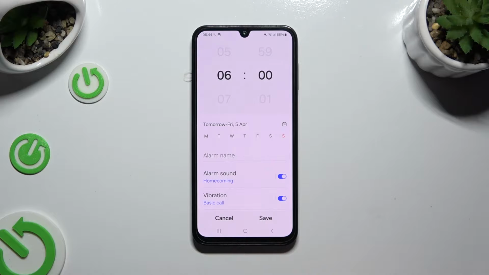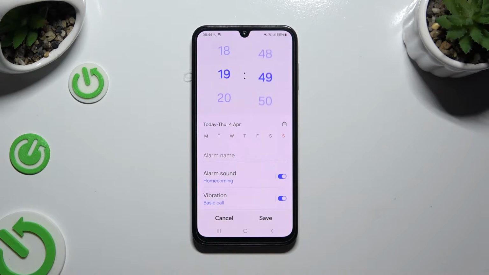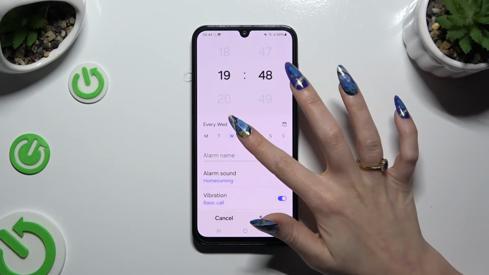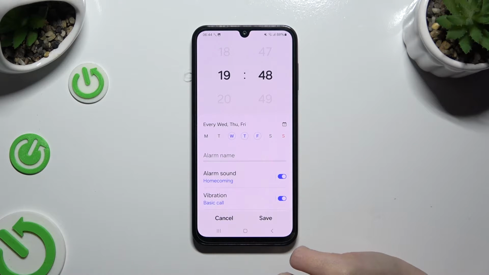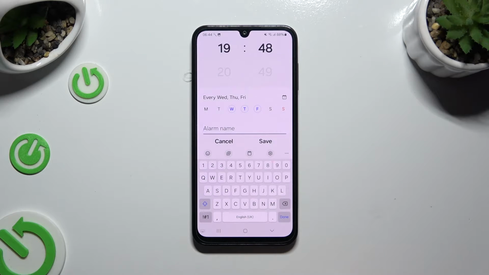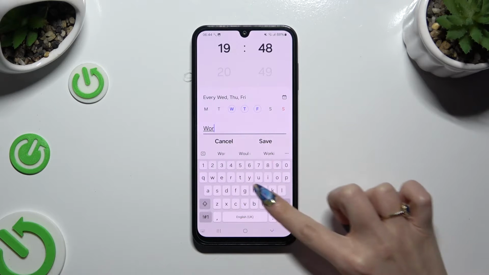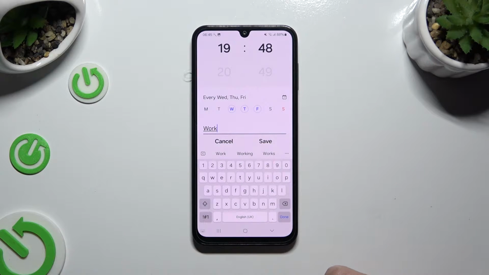Now you need to adjust all of those options however you want to. At the top, set up an hour. Then click on days of the week that you wish to choose and click on alarm name. You can label your alarm however you want to, if you want to. And when you're done, select Done at the bottom right corner of your keyboard.